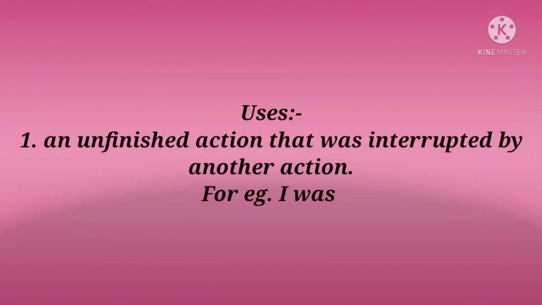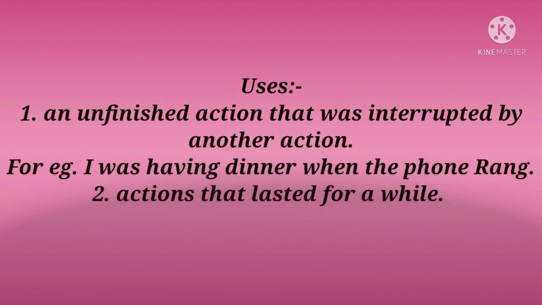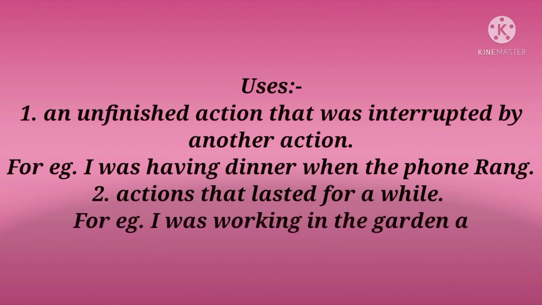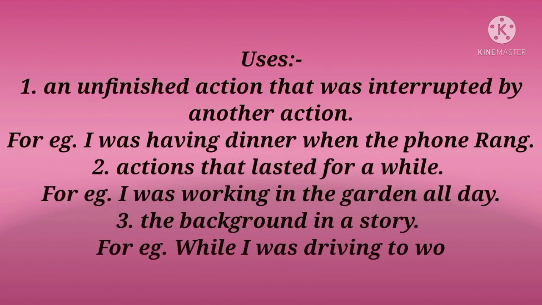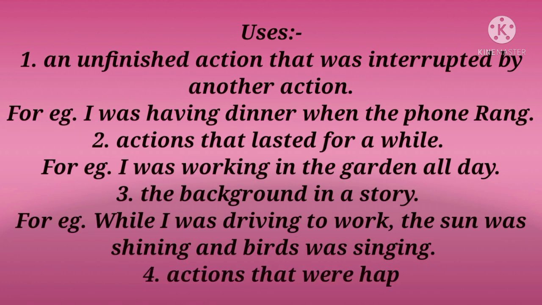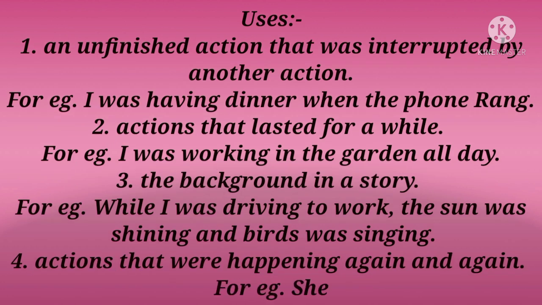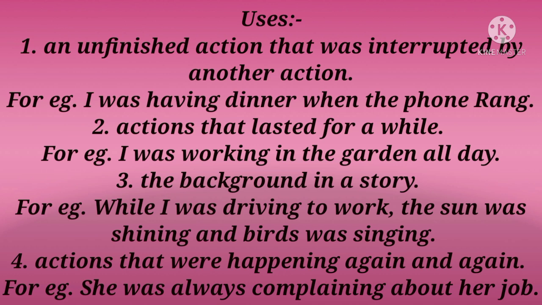We use past continuous tense to talk about an unfinished action that was interrupted by another action. For example, I was having dinner when the phone rang. Second, actions that lasted for a while. For example, I was working in the garden all day. Third, the background in a story. For example, I was driving to work, the sun was shining and birds were singing.